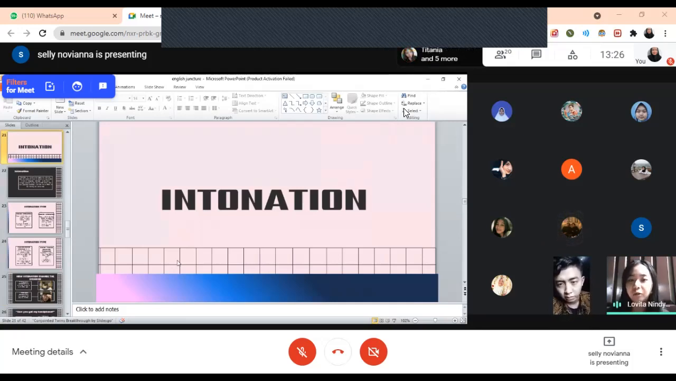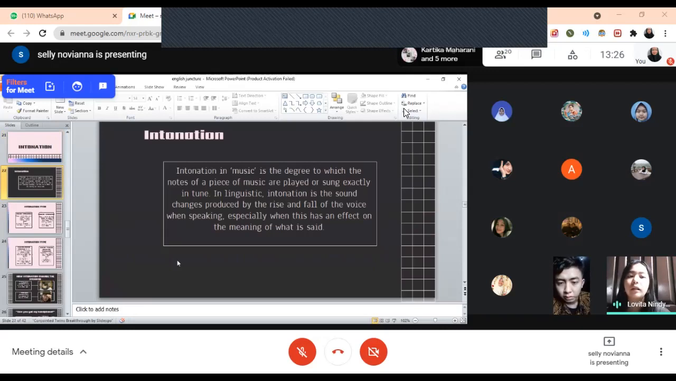Okay, now I'll continue to explain about intonation. Next slide, please. Okay, so intonation. Intonation in music is the degree to which the notes of a piece of music are played or sung exactly in tune. But in linguistics, intonation is the sound changes produced by the rise and fall of the voice when speaking, especially when this has an effect on the meaning of what is said. What do we mean by an effect on the meaning of what is said? We'll get to that a bit later. Next slide, please.